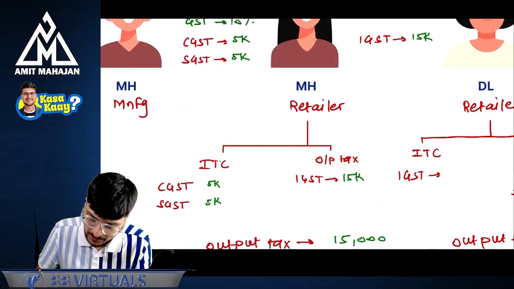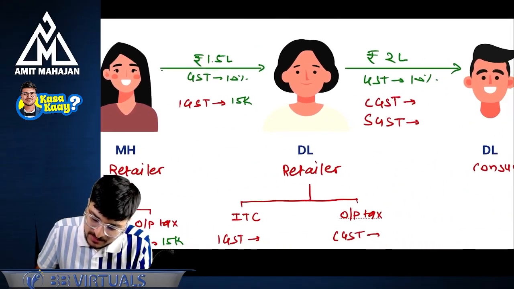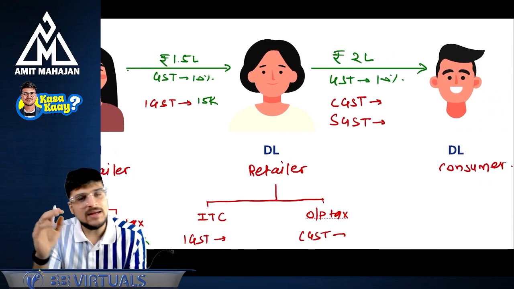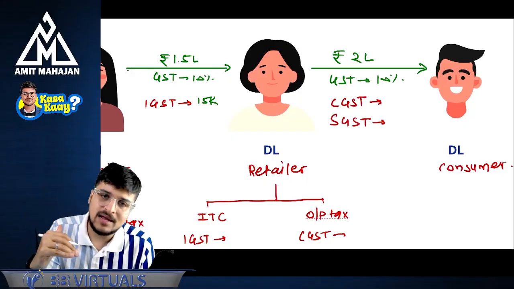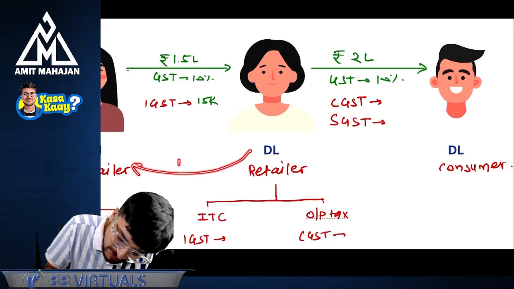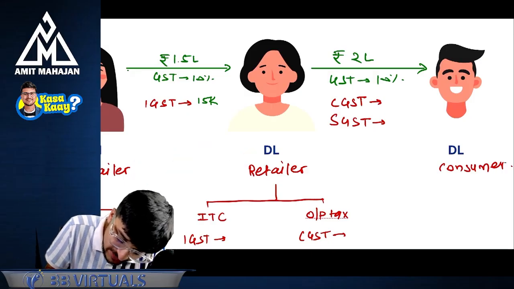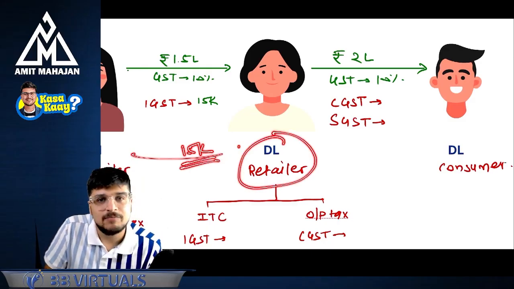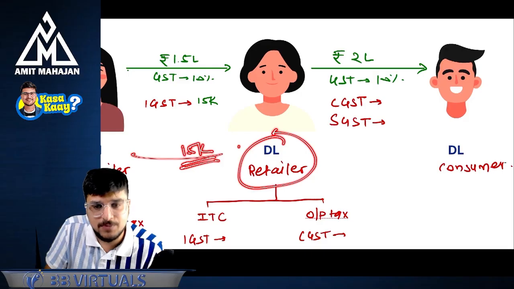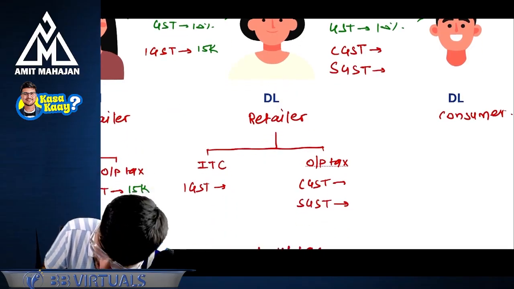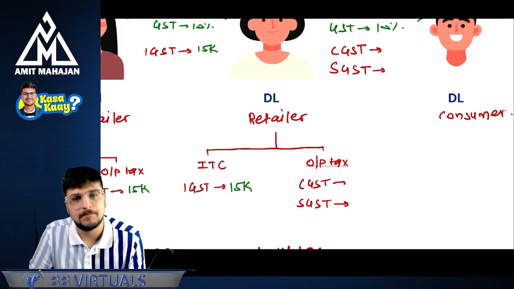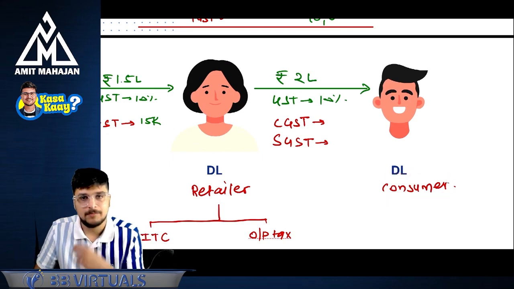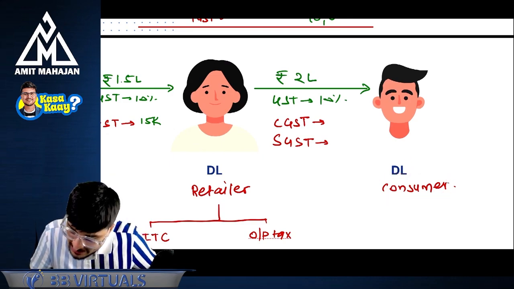Understanding? Easy? Okay. Now let's discuss the retailer's perspective. Now this Delhi retailer must have taken certain goods for 1,50,000, and must have paid 15,000 rupees of IGST. Can I say this retailer will get the ITC of 15,000 rupees at IGST? Yes. So here it will come as 15,000. Okay. Now the Delhi retailer is selling the goods further to the consumer for 2 lakh rupees. And he's also from Delhi.